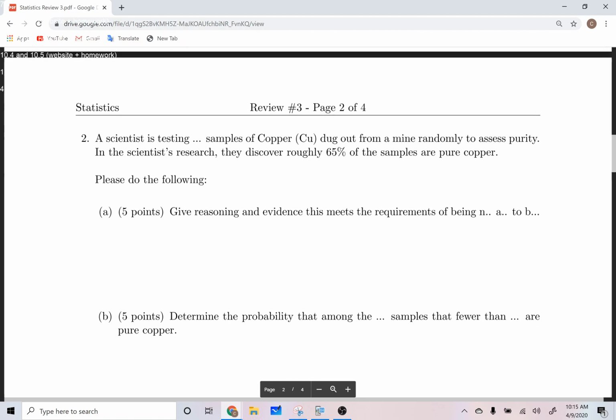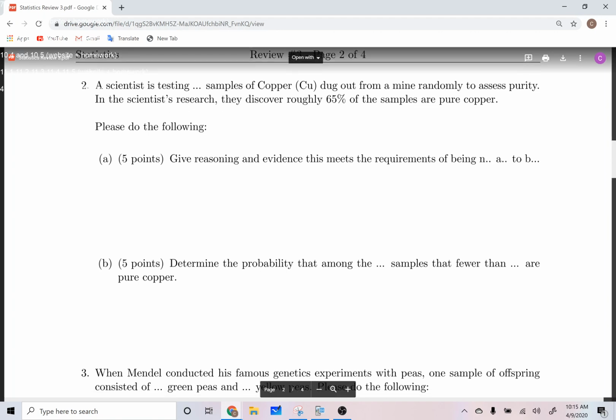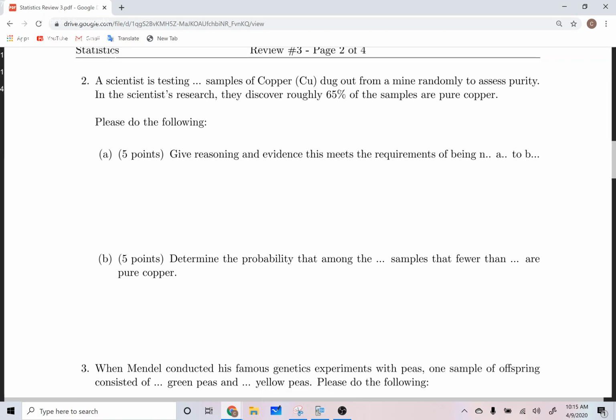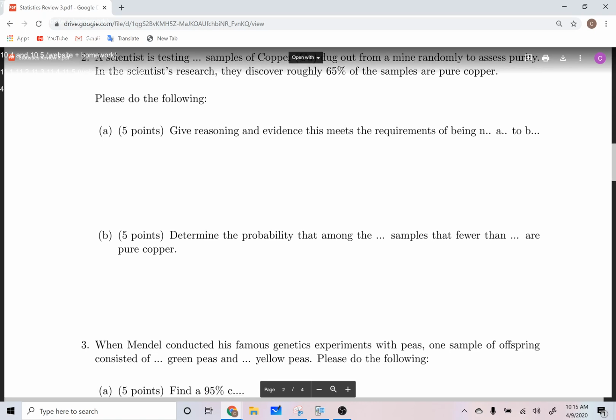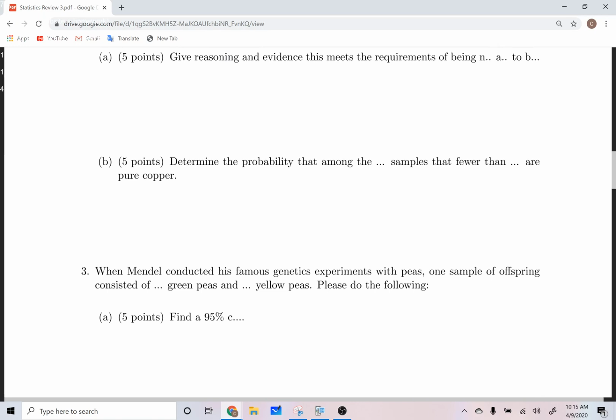For the next one, give reasoning and evidence to why this meets the requirements of being NATB or 2B. So we've talked about that. I've done videos on this. You obviously need to figure out what that is. Determine the probability that among the blank samples, so I'm going to give you a number of samples, you're going to find out fewer than blank are pure copper. Okay. And that will finish that problem.